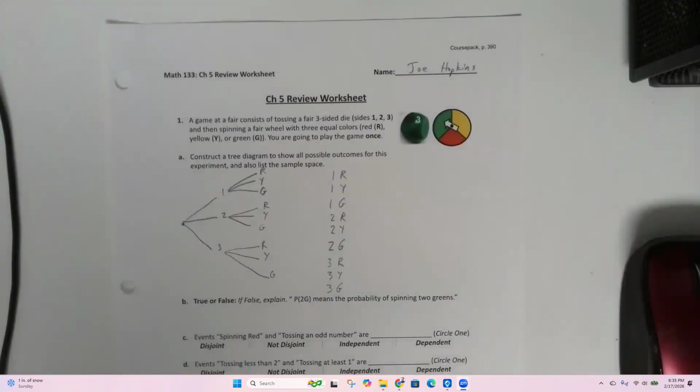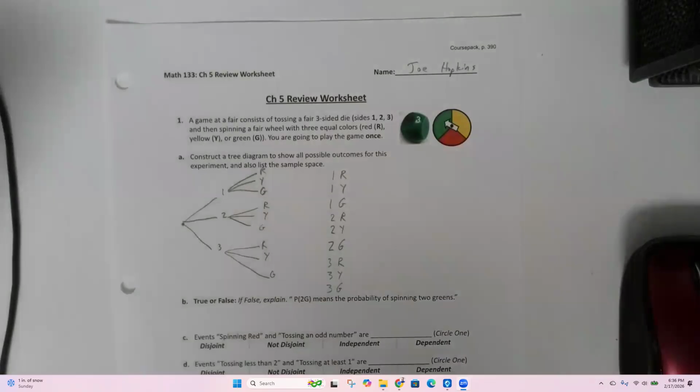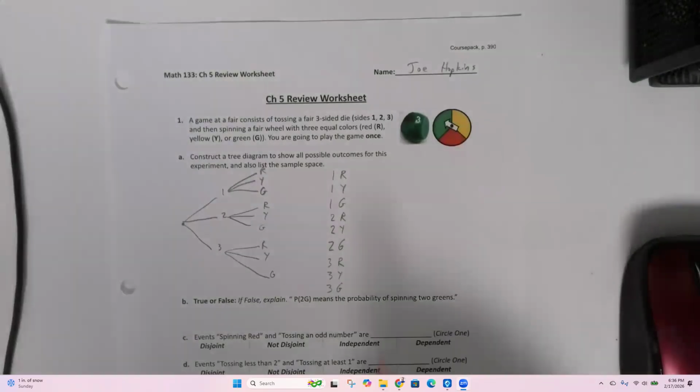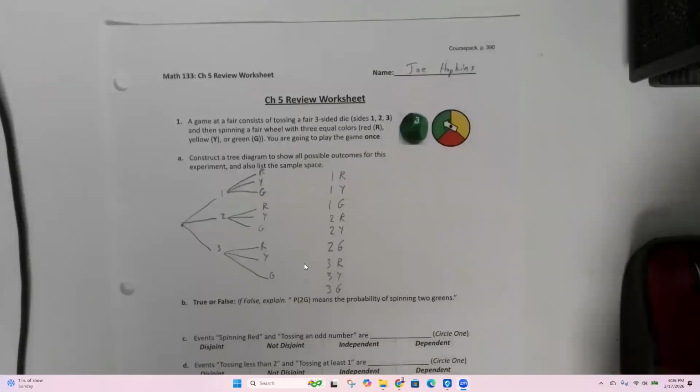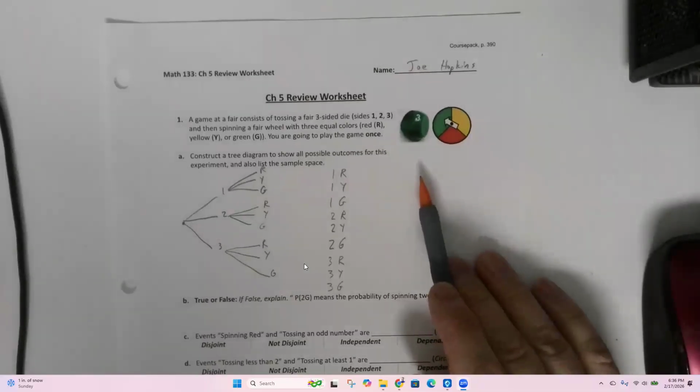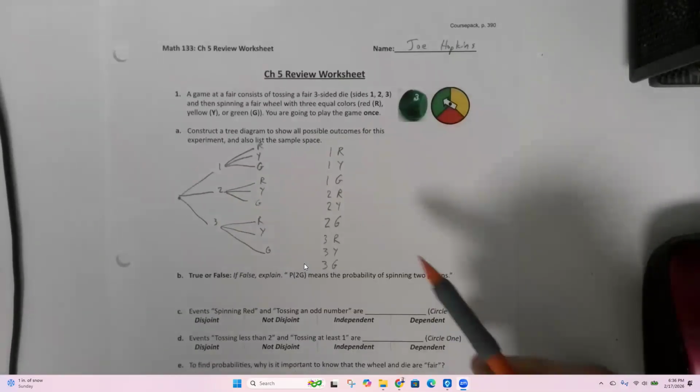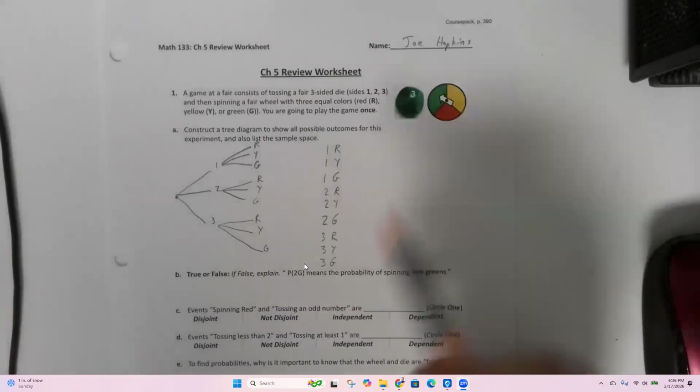But if you rolled a six-sided die three times, that's 216 possible outcomes. That's just too much, right? So we're going to try to keep our sample spaces small, but we'll see that on the next page. One of the answers is huge. Sample spaces grow pretty fast. Anyway, these are all of our possible outcomes.